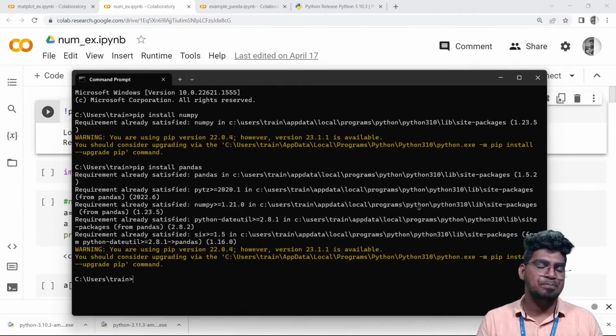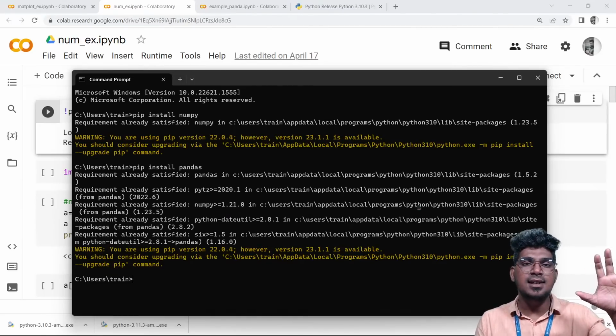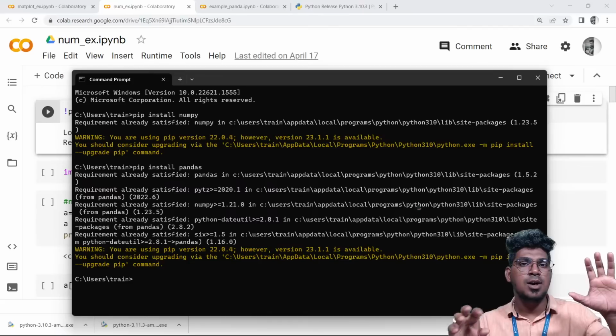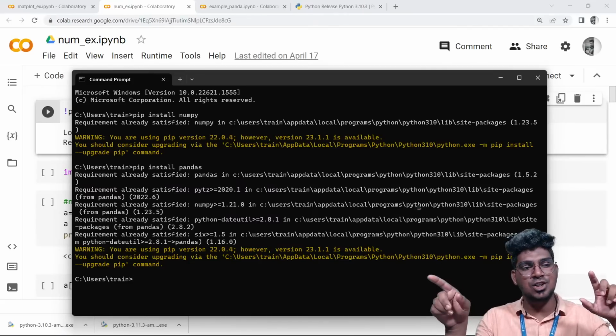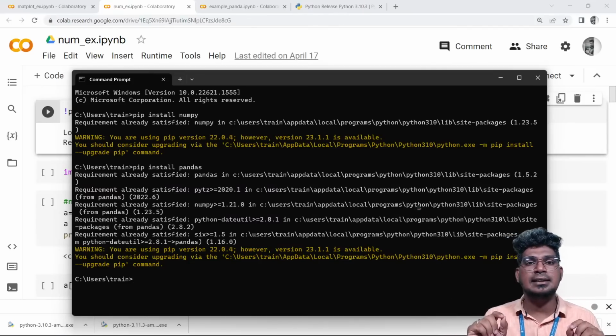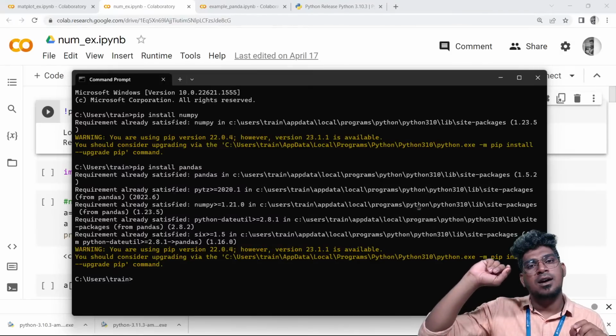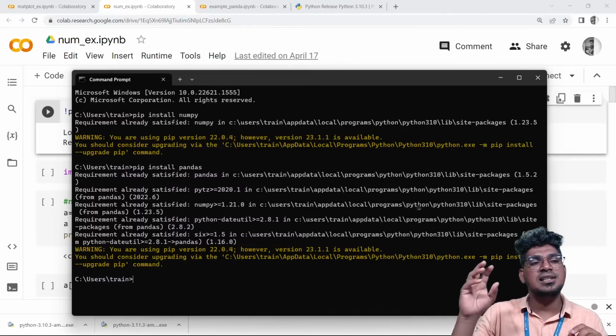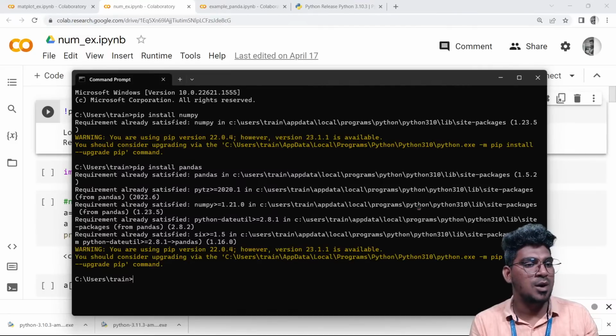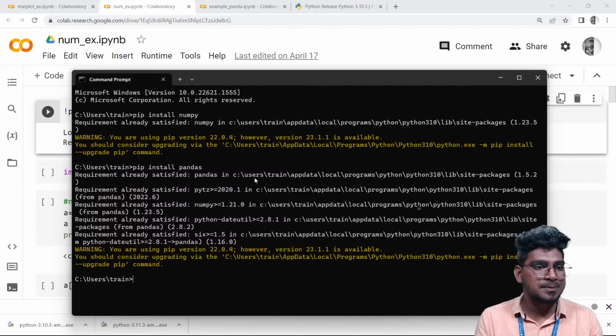So here, a package is nothing but a collection of modules. A module is nothing but a collection of functions. And what is the meaning of a function? A function is nothing but a block of code.